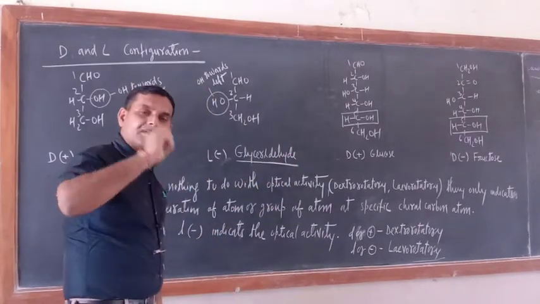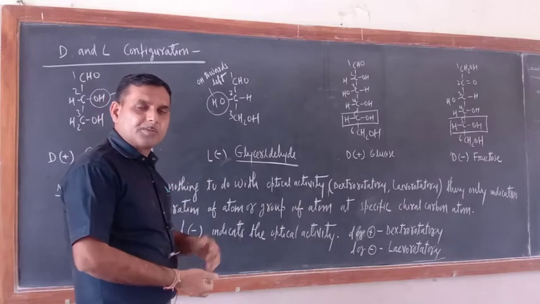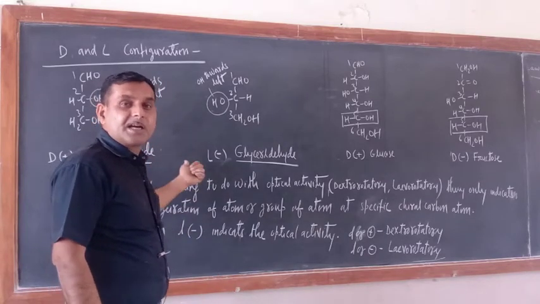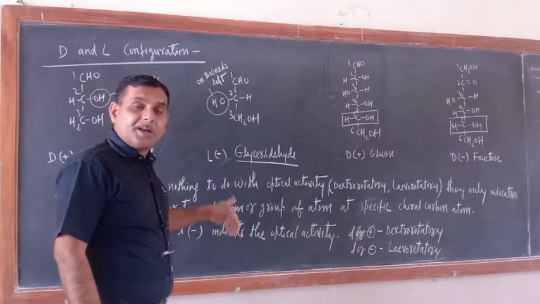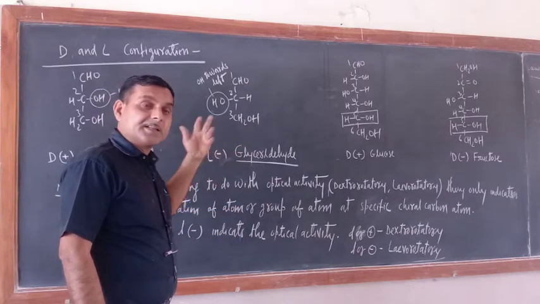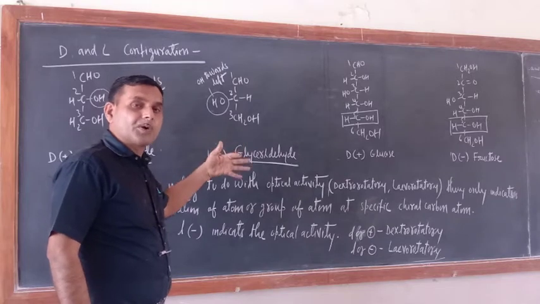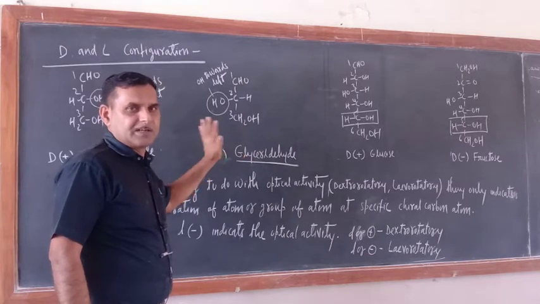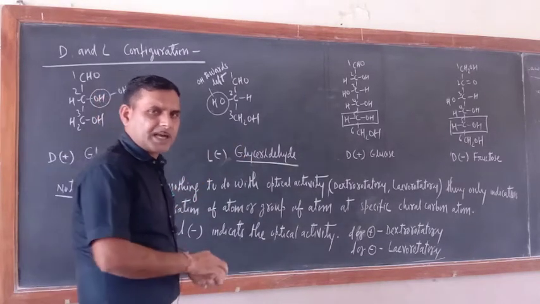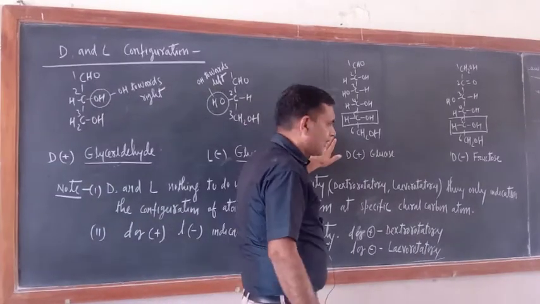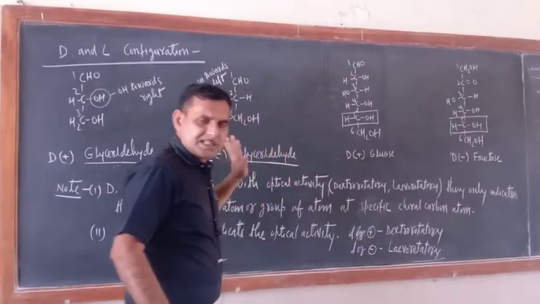Fortunately, glucose and fructose both belong to the D-glyceraldehyde category. Amino acids belong to the L-glyceraldehyde category. When I teach you protein and amino acids, I will tell you that. Almost all monosaccharides belong to the D-glyceraldehyde category.